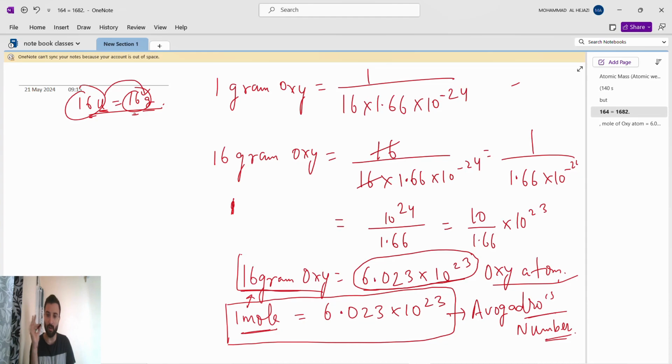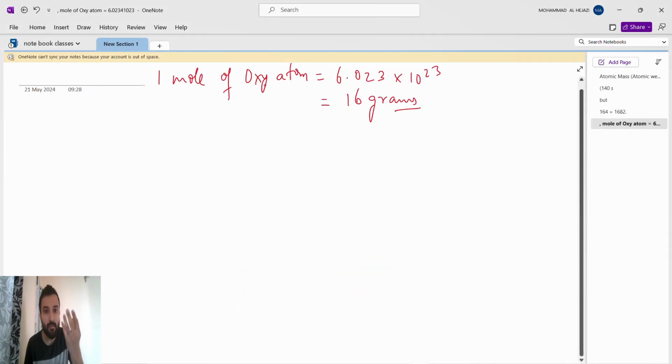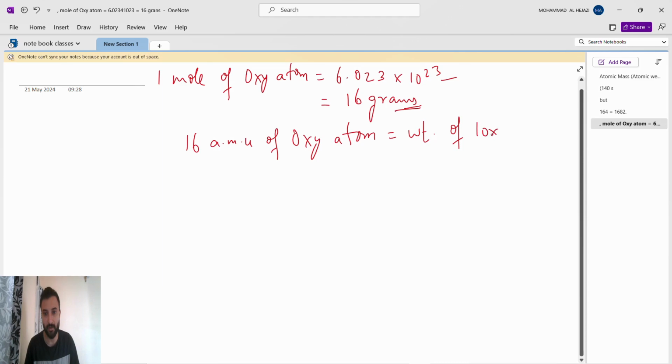So 1 mole of oxygen atom is this much Avogadro number, which is 16 gram. So finally what we get to know? We get to know 16 AMU of oxygen atom is nothing but the weight of one oxygen atom.